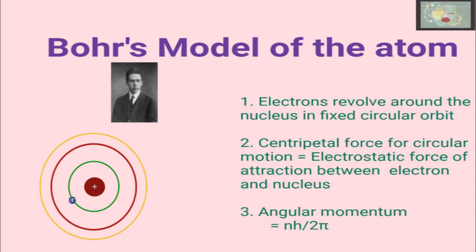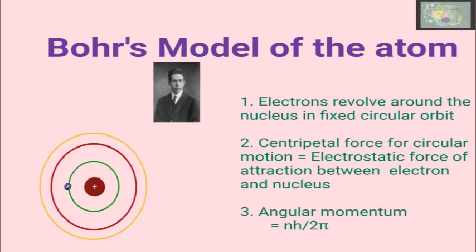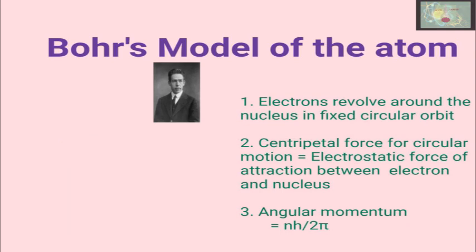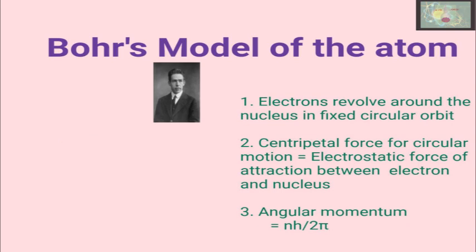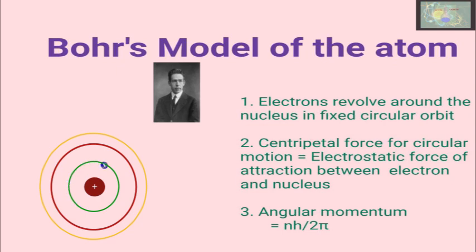According to this model, electrons revolve around the nucleus in fixed circular orbits. The centripetal force required for circular motion is equal to the electrostatic force of attraction between the electron and the nucleus, and angular momentum is an integral multiple of h upon 2 pi, where h is Planck's constant.